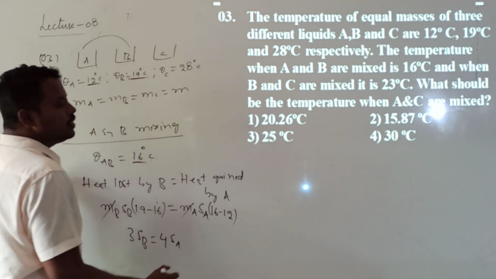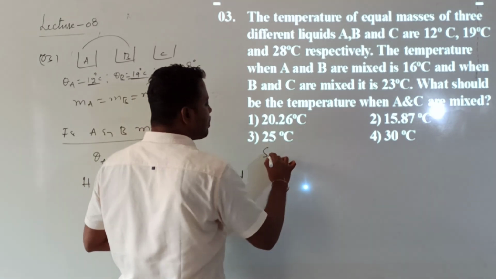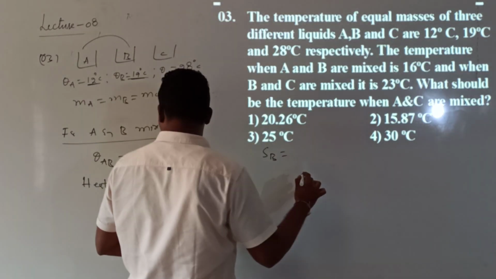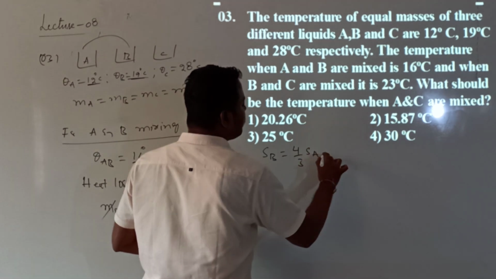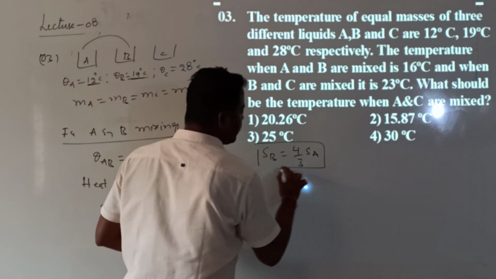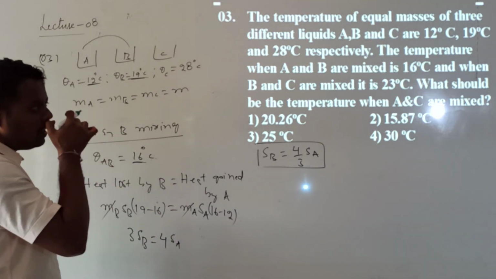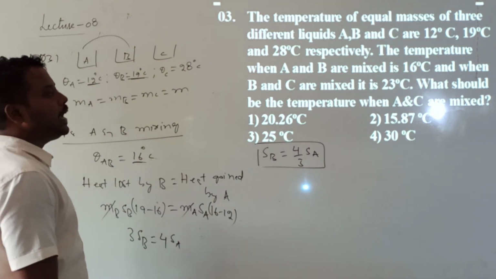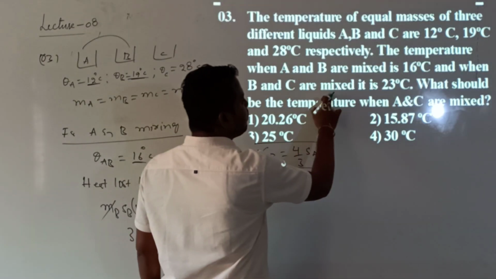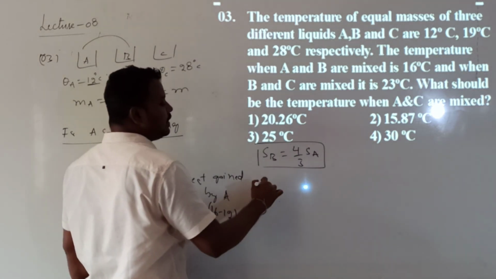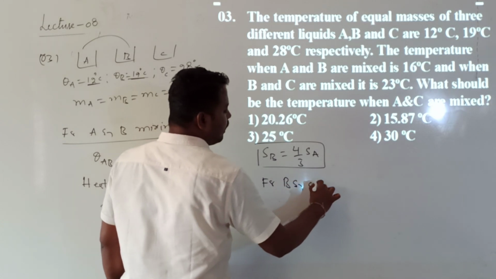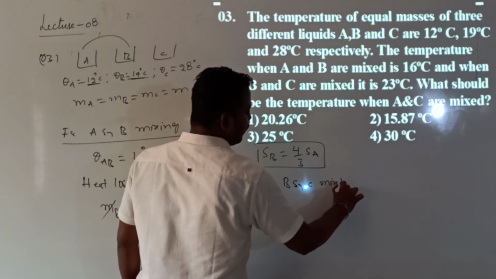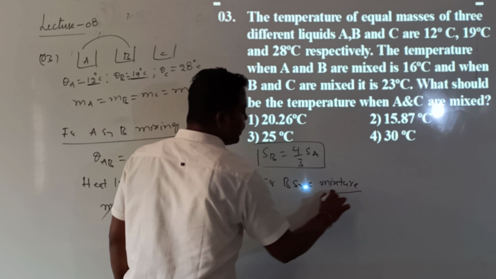From this, what is the value of SB? SB is equal to 4 by 3 into SA. Can I write this down? So keep this value. Okay? Now they are telling us that when B and C are mixed, the temperature of the mixture is 23 degrees Celsius. For the B and C mixture.